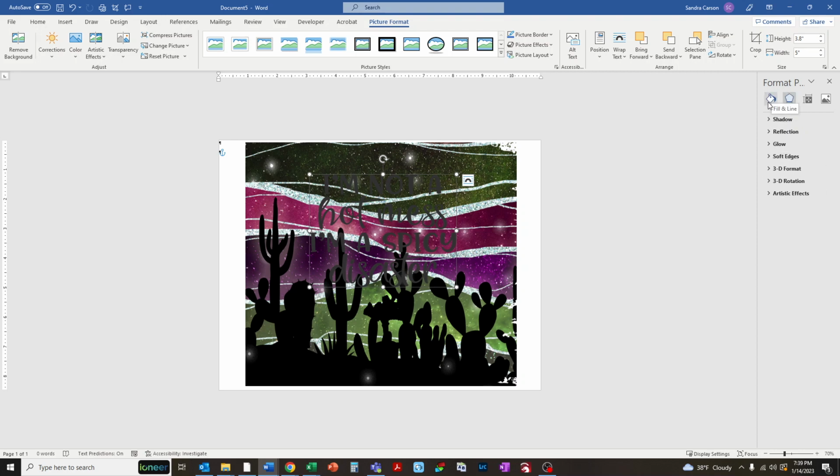The first icon looks like a paint bucket, and the next one has the geometric figure. Click on that one, and you see shadow, reflection, glow, soft edges, 3D format, rotation, 3D rotation, artistic effects. You want to choose glow.